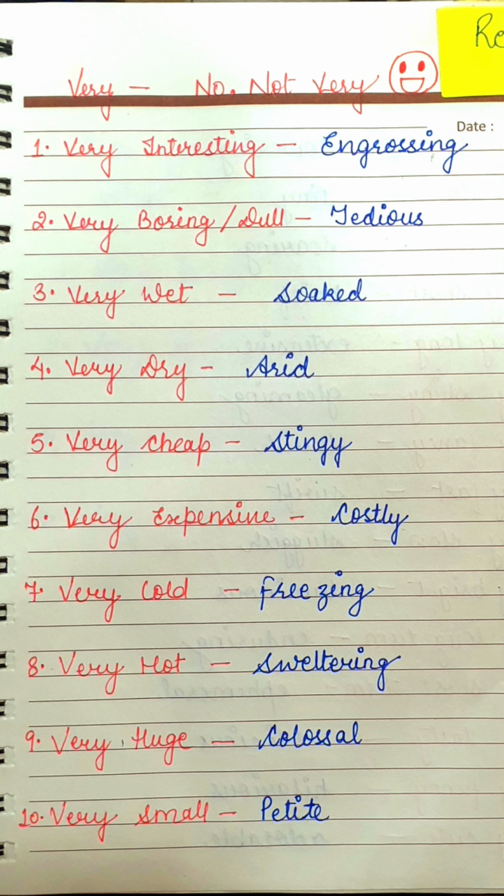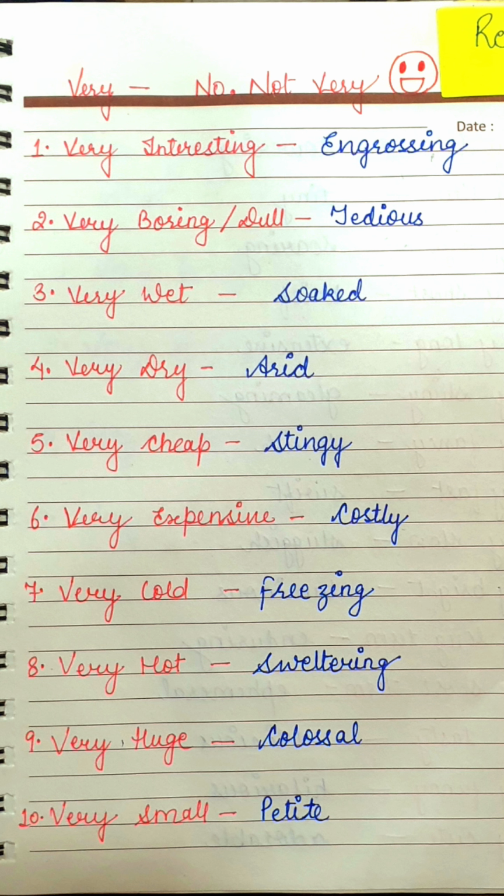Then comes very cold. What is very cold? Very cold is freezing. And what is very hot? Very hot is sweltering. These two words we can use for weather too. If we say the weather is very cold, it's freezing. And if it's very hot, it's sweltering. To intensify it, you can say it is sweltering hot. So the word for very hot is sweltering.